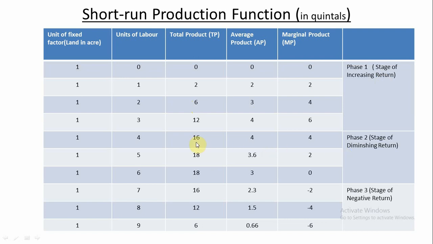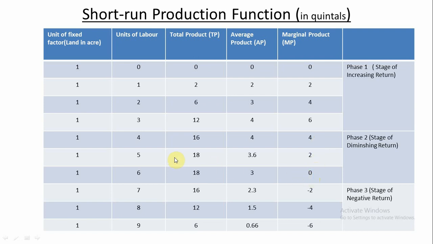Since the fourth unit of labor is applied, up to the sixth unit of labor applied in the production process, you see marginal product starts falling from 4 quintals to 2 quintals to 0 quintals, right?